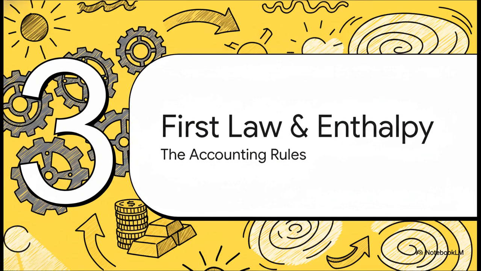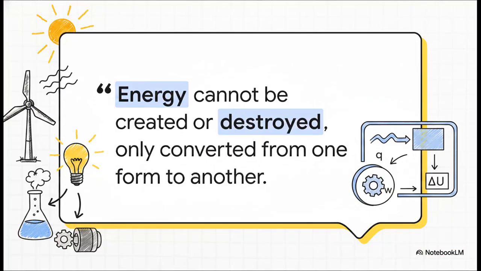Now we've reached the absolute golden rules of our universal accounting system. This brings us to the first law of thermodynamics, the ultimate unbreakable law of conservation. It simply states that energy cannot be created or destroyed, only converted from one form to another. That famous equation, delta U equals Q plus W, shows us that any change in our system's internal energy balance is perfectly, mathematically accounted for by the exact sum of the heat transferred and the work done. Literally, every single unit is accounted for. There are no missing pennies in this ledger.